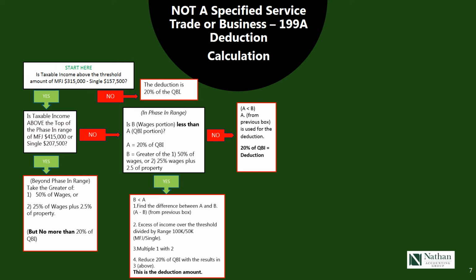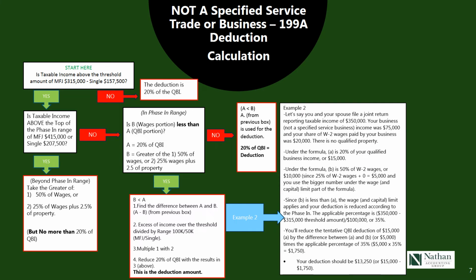Multiply 1 with 2, and reduce the 20% of QBI by the results in 3 of above. And that's your deduction. It sounds like numbers and letters. Let's go through an example. I think when we're done with this example, you'll understand it. So example 2. Let's say you and your spouse have joint income reported of $350,000.